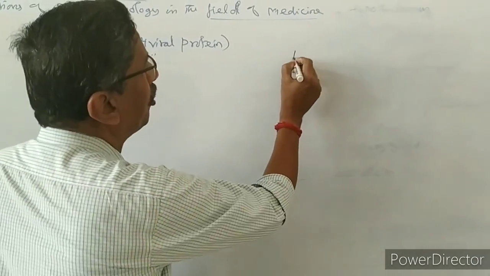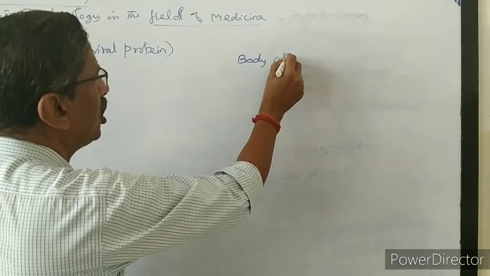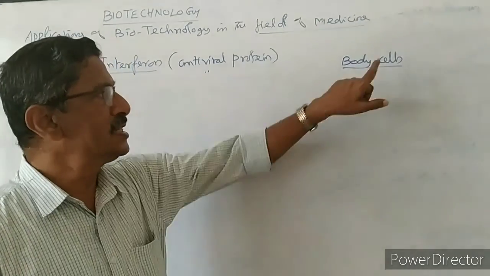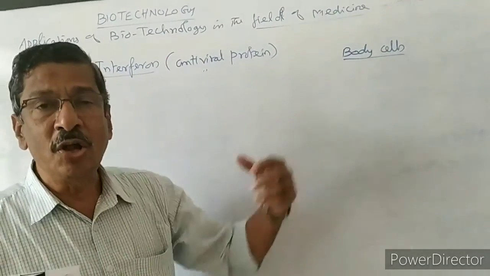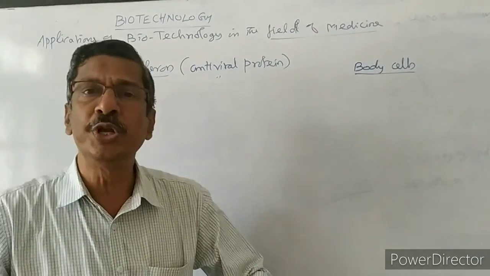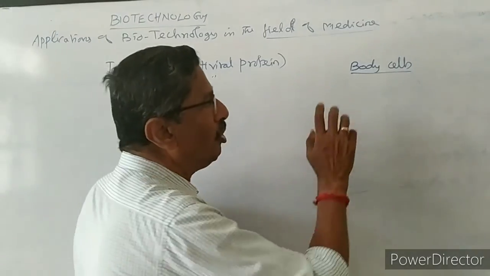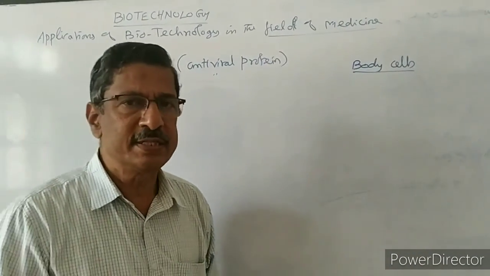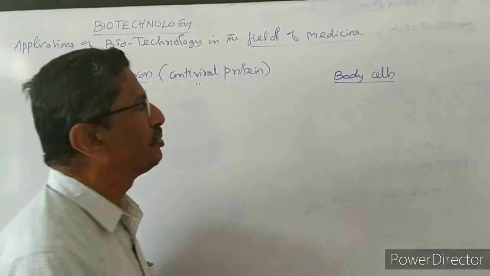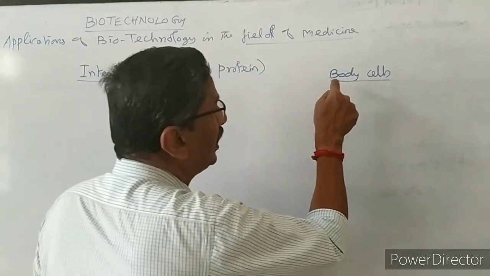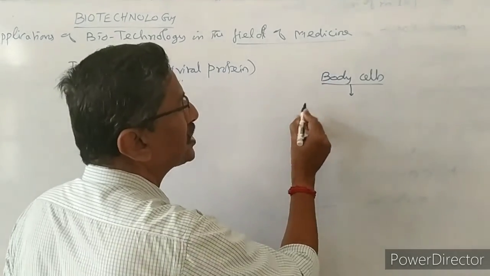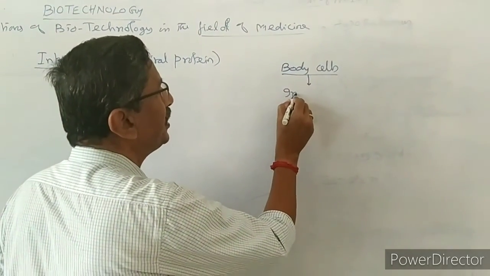Now I will take our body cells, the normal body cells that are everywhere in the whole body. These body cells get nutrients because we are eating food. Food is digested, absorbed, and goes to each and every cell. So our body cells receive a lot of nutrients: carbohydrates, proteins, fat, vitamins, minerals, everything. The body cells grow. Then in the body cells, one special chemical is synthesized. The special chemical substance is interferon.